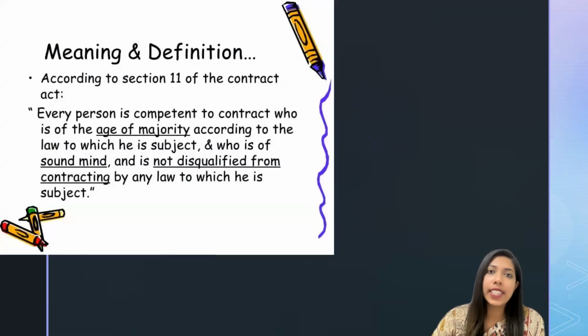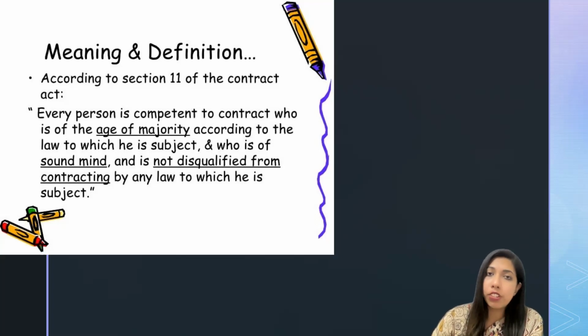First of all, I would like to discuss the meaning and definition under Section 11. Section 11 speaks about capacity to contract. By virtue of Section 11, a person is competent to contract if he has attained the age of majority, that is the first point, that is 18 years. The second point is that he should be of sound mind, meaning mentally fit to enter into a contract.